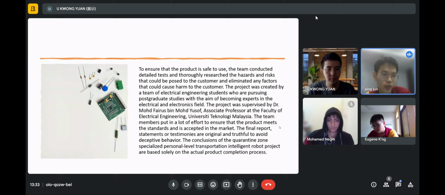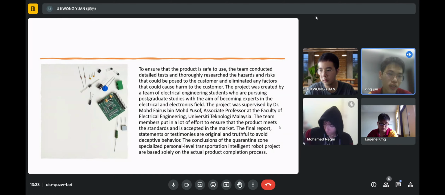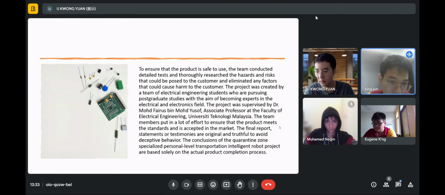The project was supervised by Dr. Muhammad Fairuz bin Muhammad Yusuf, Associate Professor at the Faculty of Electrical Engineering. The team members put a lot of effort into ensuring that the project meets the standard and is accepted in the market. The final report statements and tests are original and truthful to avoid deceptive behavior. The conclusions of the quarantine zone specialized personal level transportation intelligent robot project are based solely on the actual product completion process.